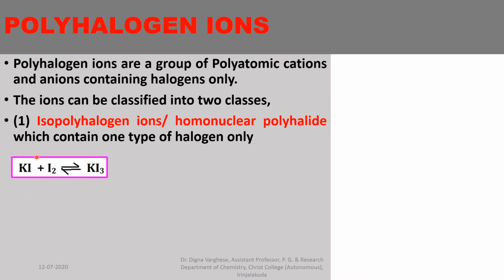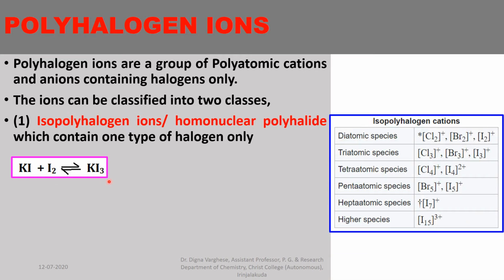For example, potassium iodide treated with iodine gives potassium triiodide. Here the triiodide ion is the polyhalogen ion or polyhalide. That is, I- treated with molecular iodine gives I3-.